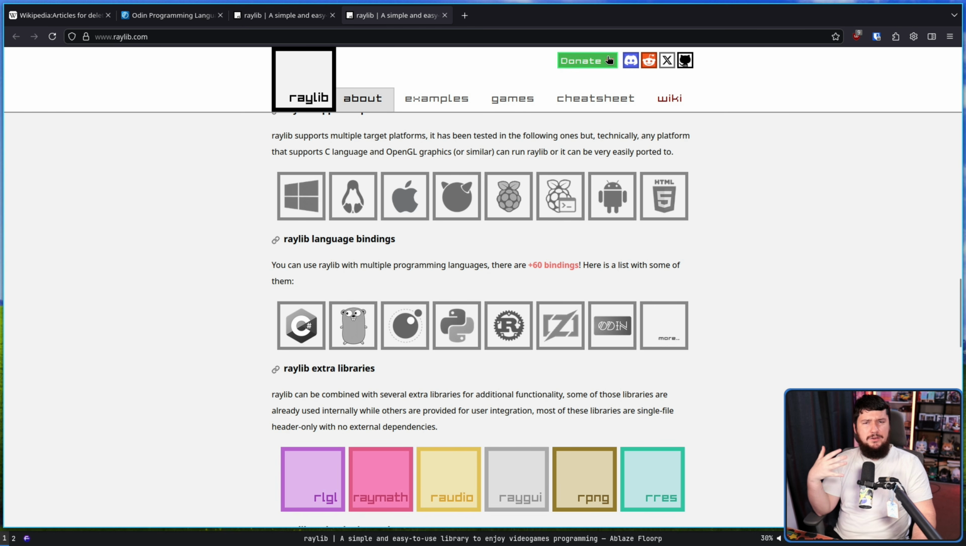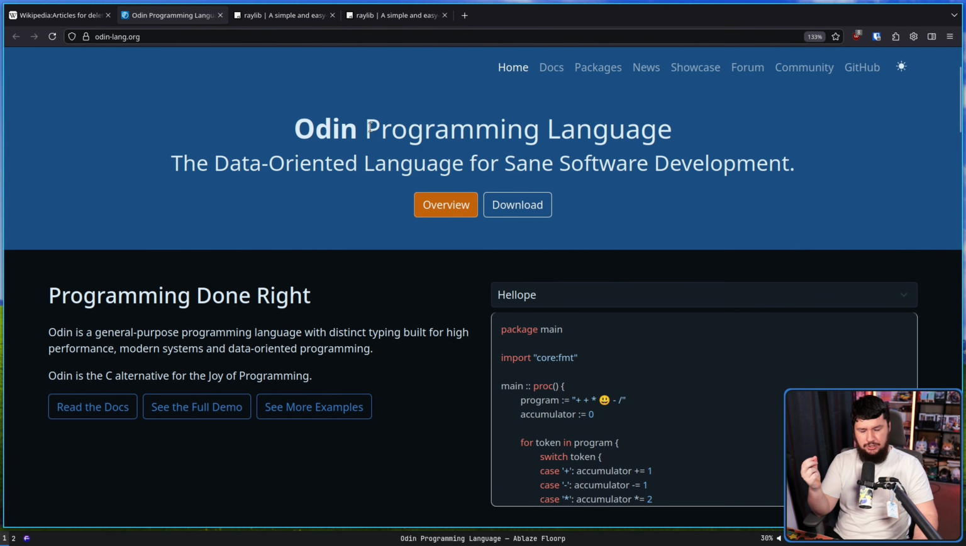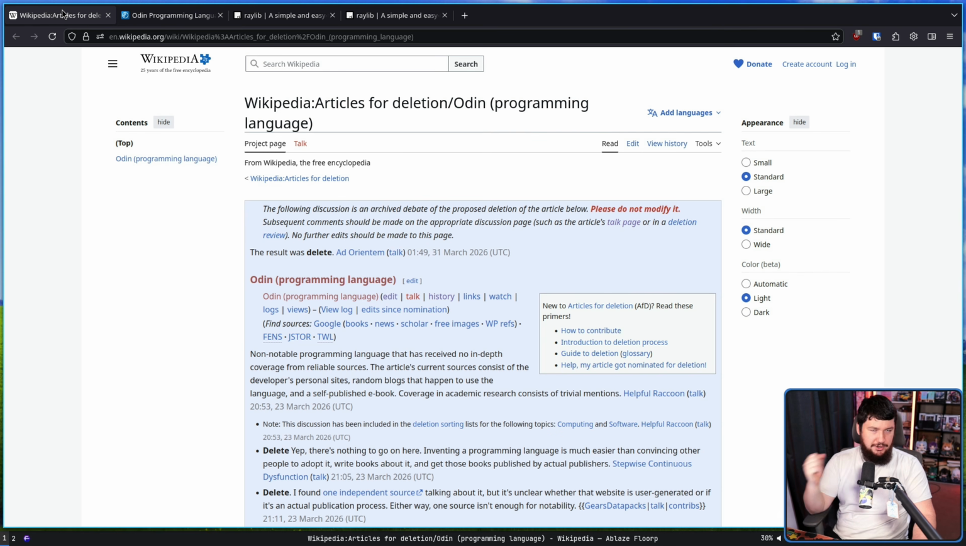Odin is a relatively new language, especially relatively new in people actually talking about it, but it does have some absolutely devout followers. Like every niche language out there, there are people that are devoutly following V or D or any of these other languages, so there should be no surprise that Odin has the same. And Odin had a Wikipedia article, but not anymore.